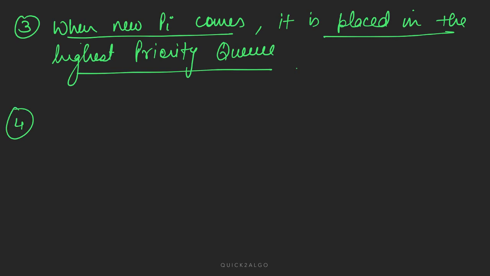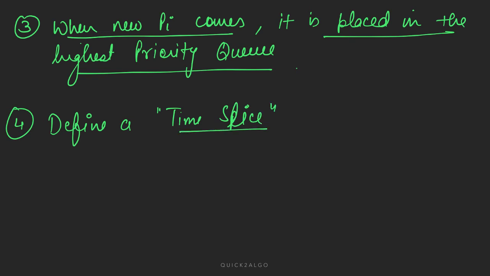Fourth rule of the algorithm: we have to define a time slice. Now, remember one thing, this is a generic form of the algorithm we are discussing. We are not discussing how the multi-level feedback queue is implemented in Windows or Linux or any other operating system. We are just discussing the broader outlines. These things may differ in different implementations, but this is the basic skeleton of the algorithm. It may be that a new process is placed not in the highest priority queue but in some other queue, but this is the gist of the algorithm.